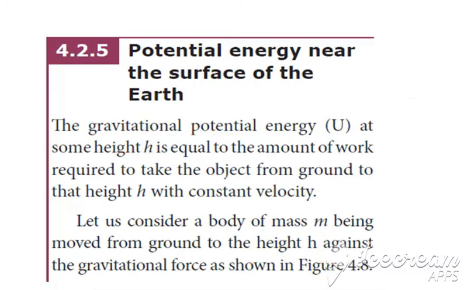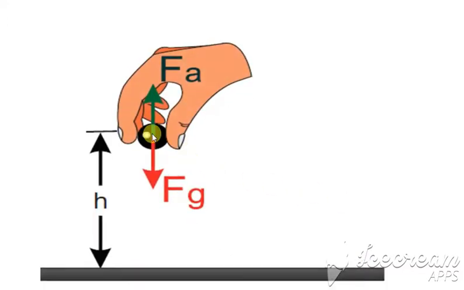So when you are considering an object like that, this is the object, it is at a height h, and this object has two forces. One is because of the acceleration, which is denoted by Fa, and the next is because of the gravity, which is denoted by Fg. So Fa and Fg are the two forces which we are considering.